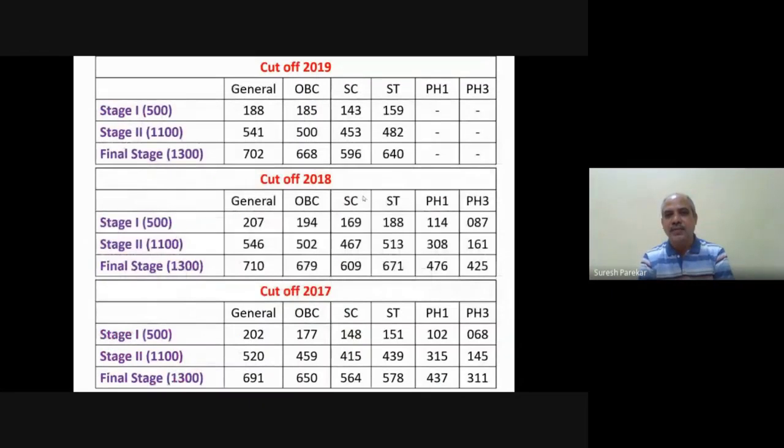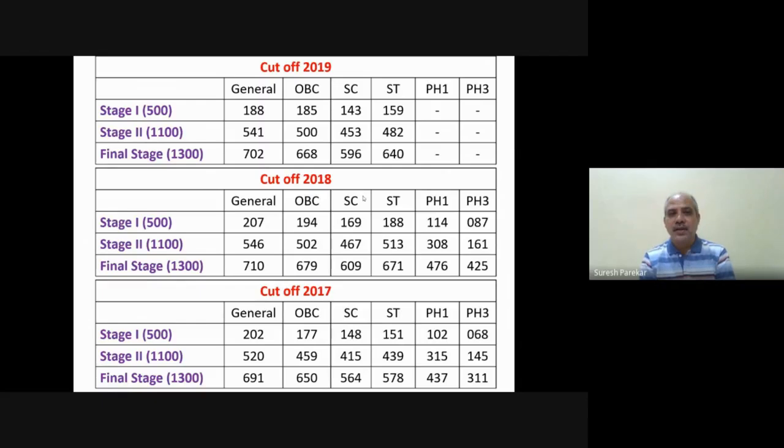Now you can see the cutoff. For 2019, the cutoff for the prelim examination was 188. So you can see that is around 40% of 200. Below that, you do not qualify to appear for the mains examination.